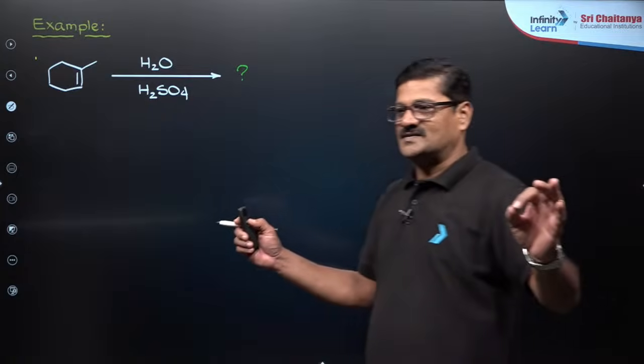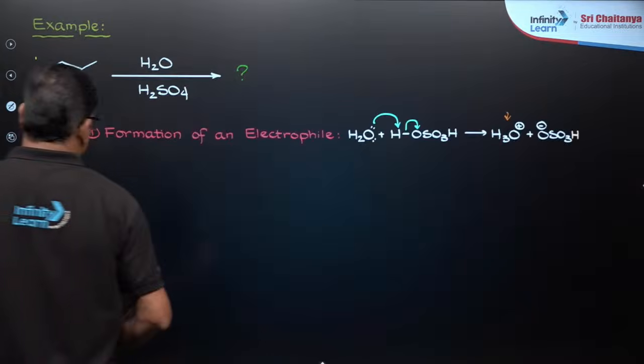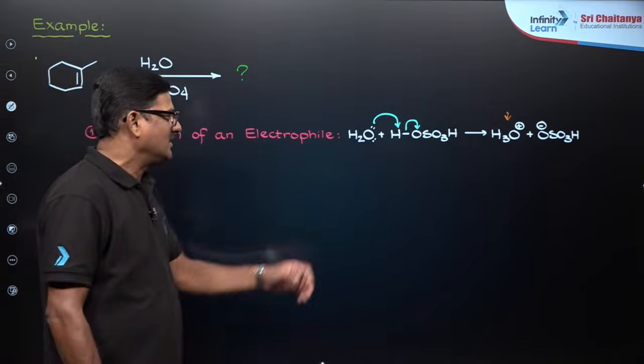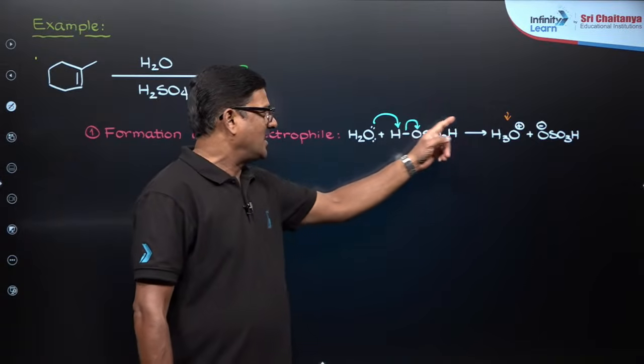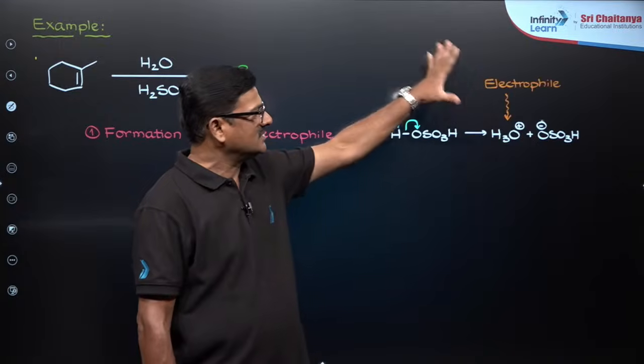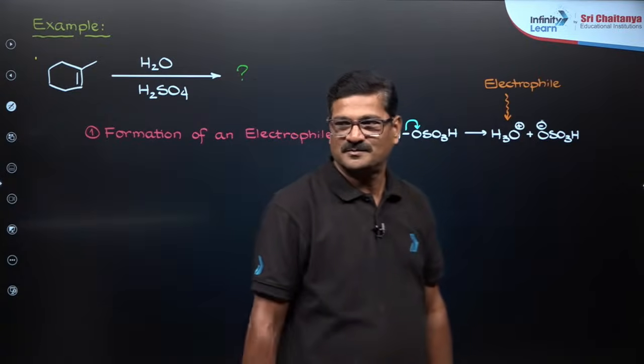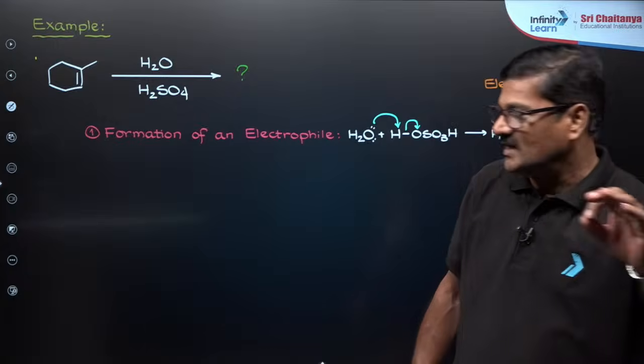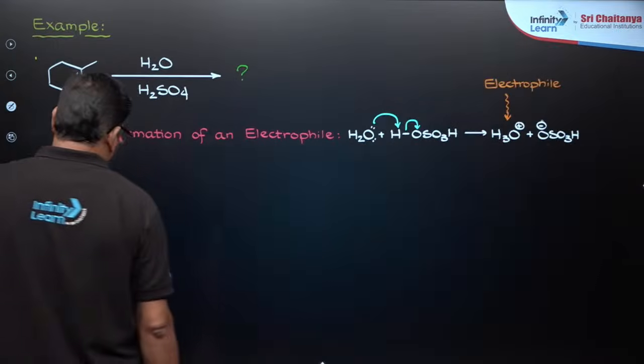Let us see the systematic version of this. Formation of an electrophile: H2O takes H plus and becomes H3O plus, it is an electrophile, right? And this electrophile is going to attack on the pi bond here.